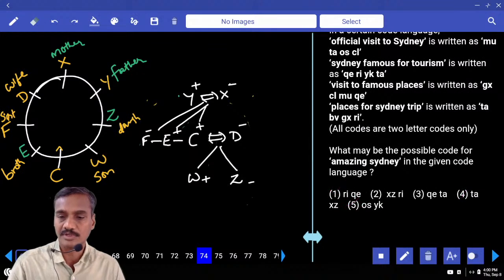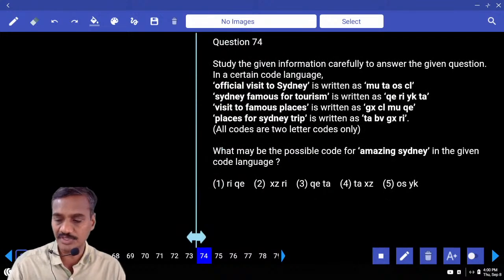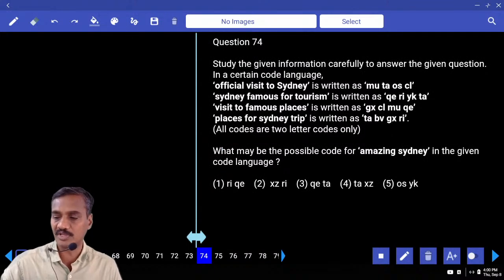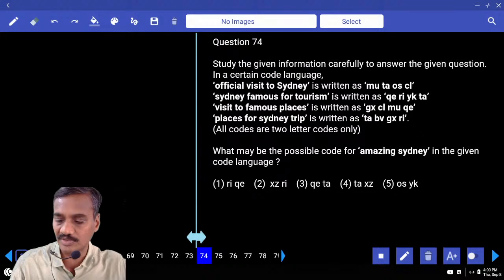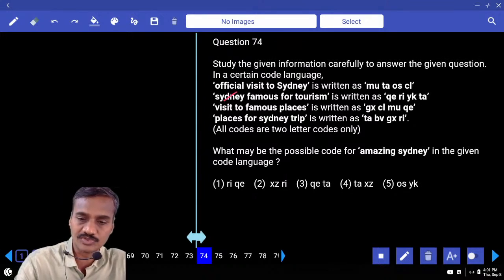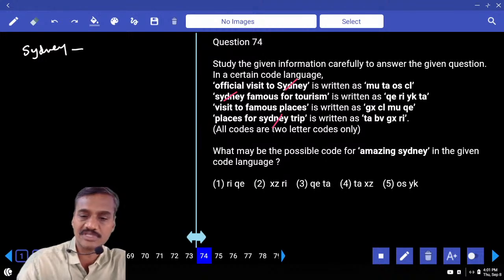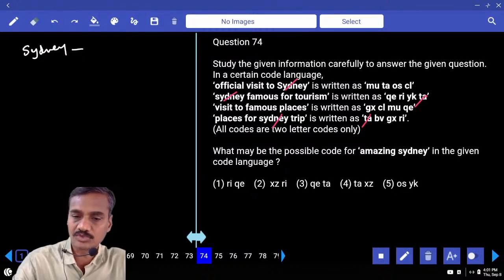Then question 74 onwards, it is based on coding and decoding. This is a regular model, the first model in our syllabus, two-parameter coding. What information do we have? Official visit unknown, official name and Sydney, famous for tourism. If you compare the first and the second, what word is common here? Sydney is the word common in the first, second and fourth, and the code common is TA. TA is common among these, and the code for Sydney.